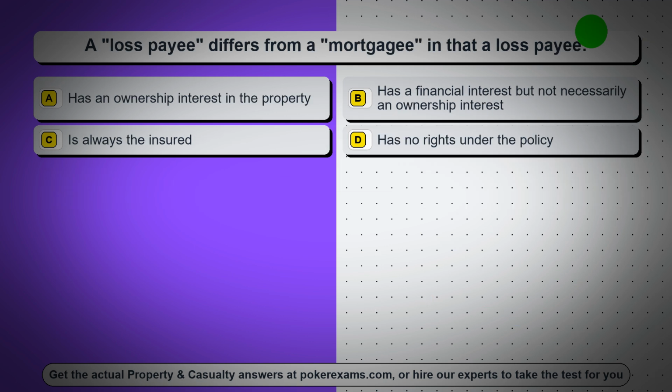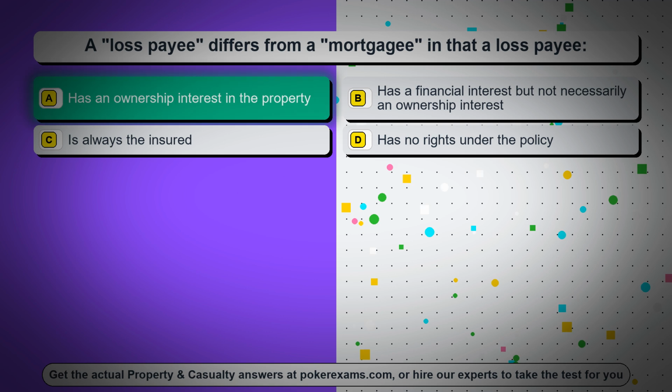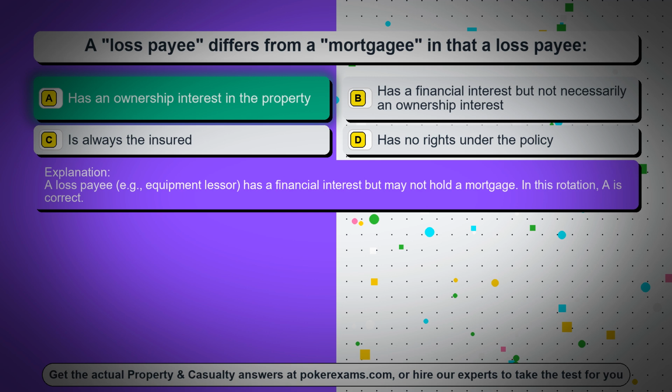Question 84. A loss payee differs from a mortgagee in that a loss payee, option A, has an ownership interest in the property. Option B, has a financial interest but not necessarily an ownership interest. Option C, is always the insured. Option D, has no rights under the policy. The correct answer is option A, has an ownership interest in the property. A loss payee, for example an equipment lessor, has a financial interest but may not hold a mortgage. In this rotation, A is correct.